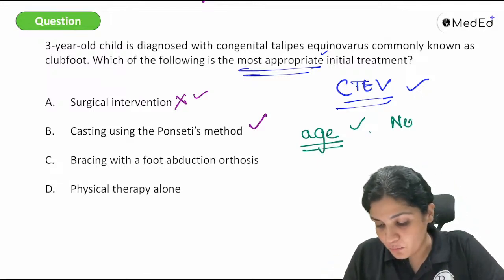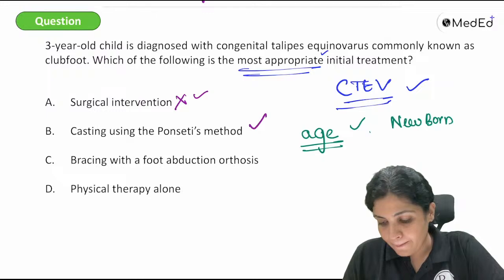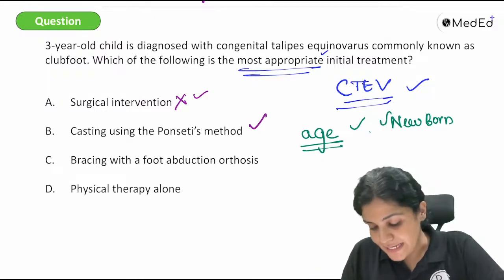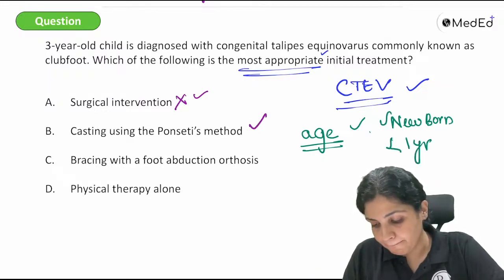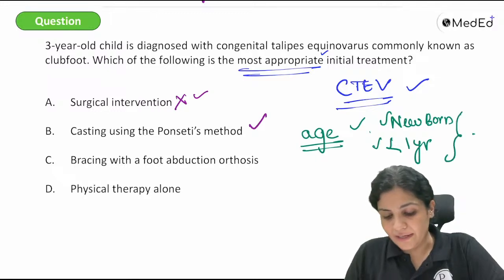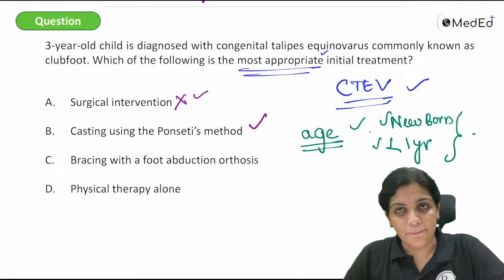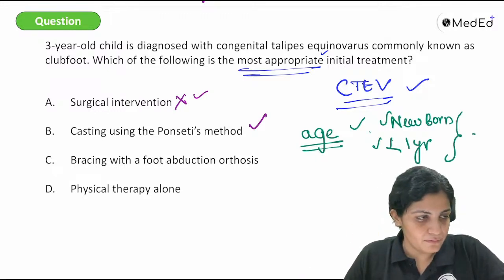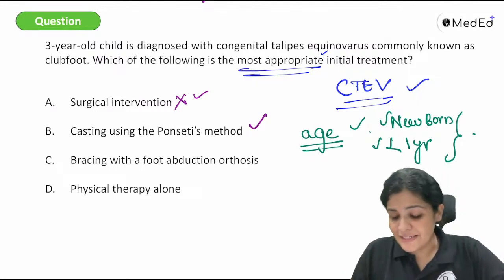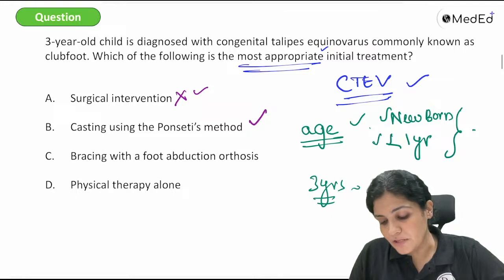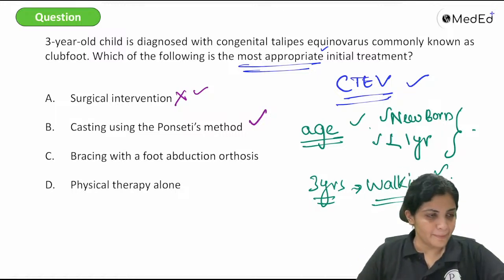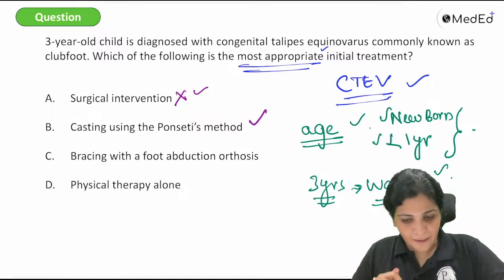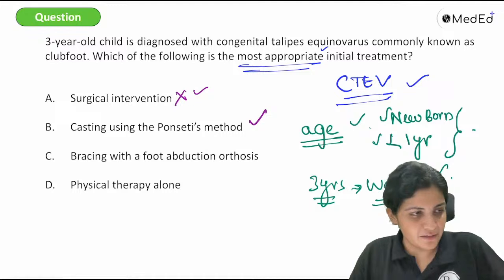If it is a newborn, if it is less than 1 year, you directly go for treatment with Ponseti. 3 years is the age where the baby has already started walking. So still you want to go with Ponseti or you want to change your answer?